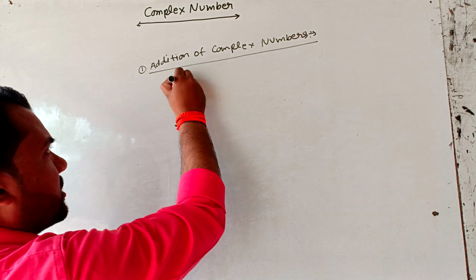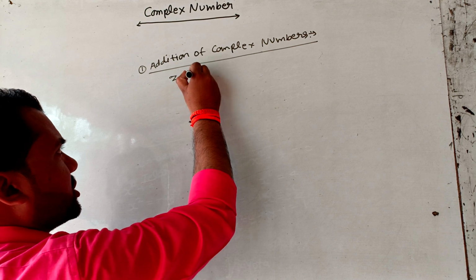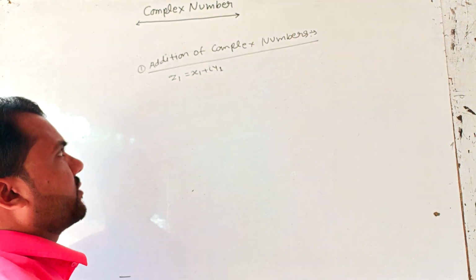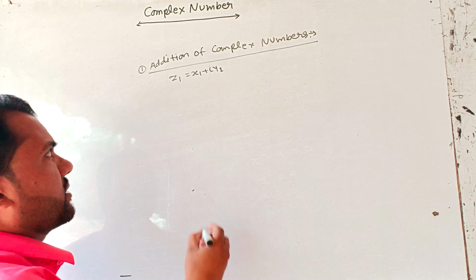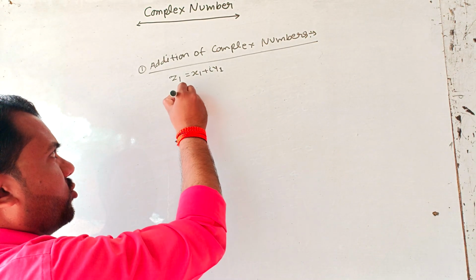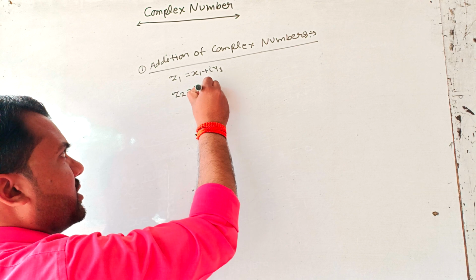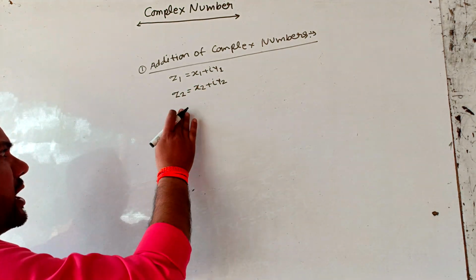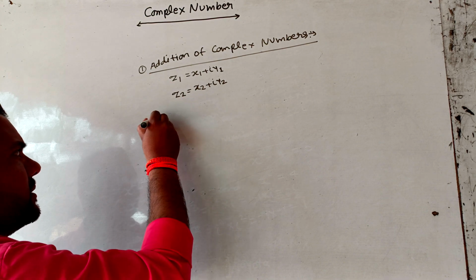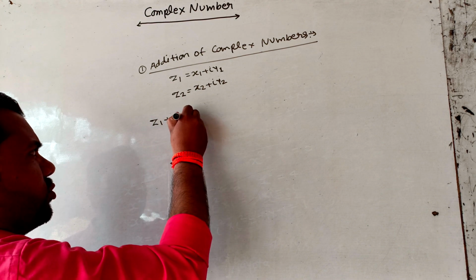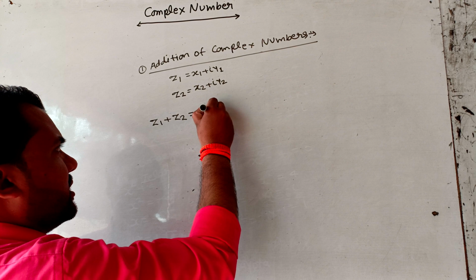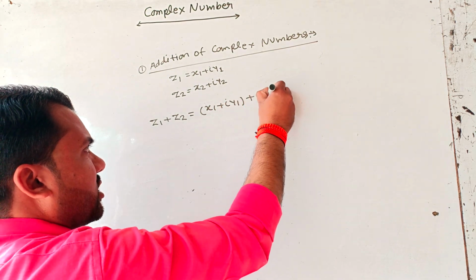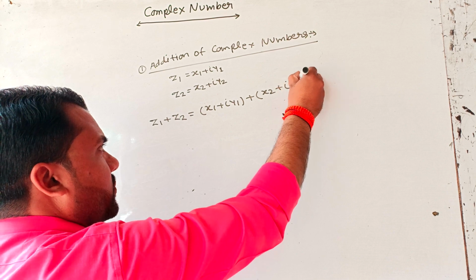Let one complex number be z1 whose standard form is x1 plus iy1, and the second complex number be z2 whose standard form is x2 plus iy2. When we find z1 plus z2, we write x1 plus iy1 plus x2 plus iy2.